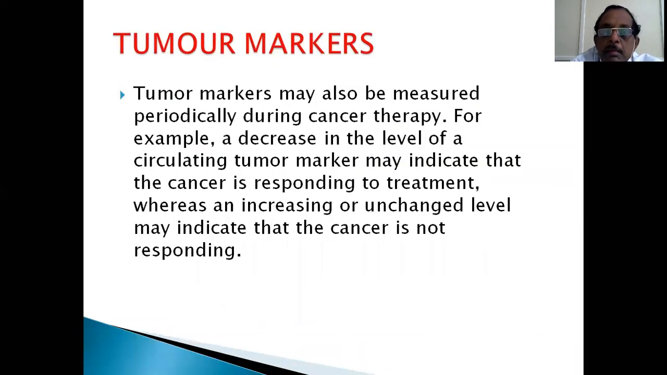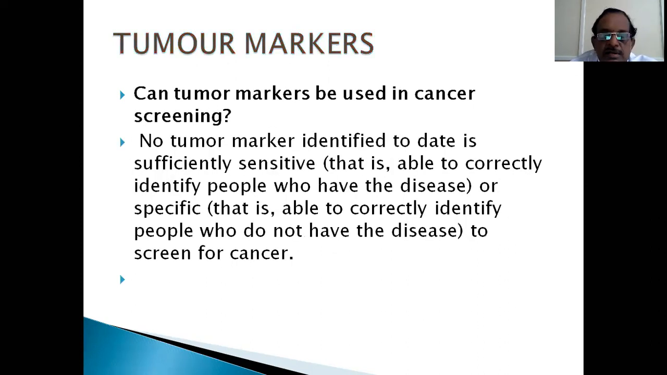This also can be, as I said, tumor markers initially to diagnose, then may also be measured periodically during cancer therapy. For example, a decrease in the level of a circulating tumor marker may indicate that cancer is responding to treatment, whereas an increasing or unchanged level indicates that cancer is not responding to treatment. We have to look for alternatives.